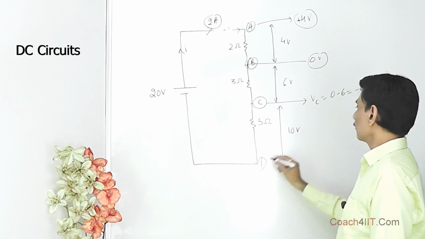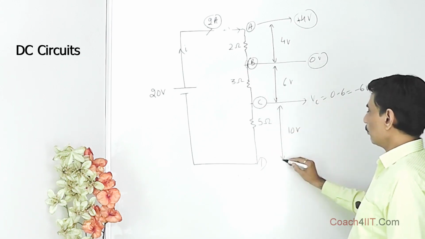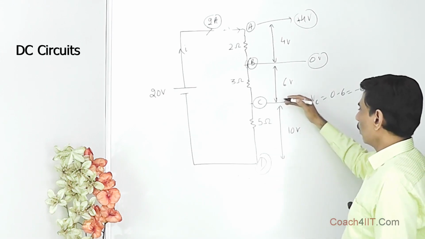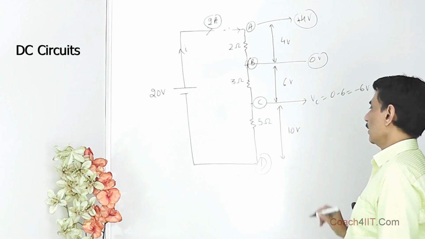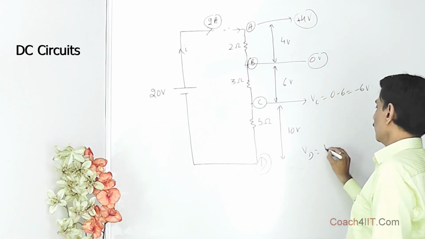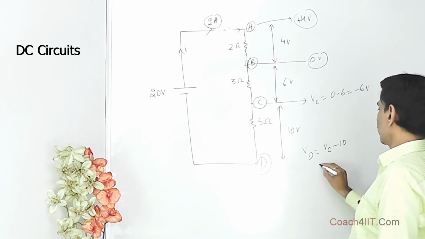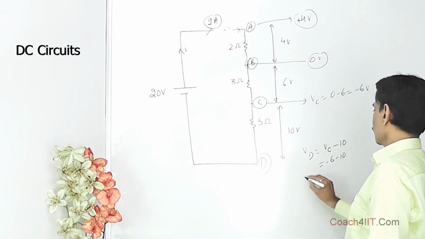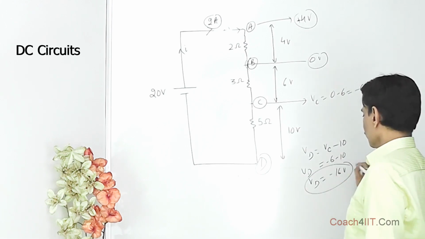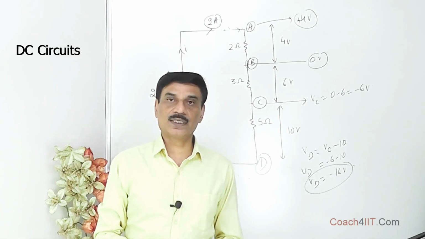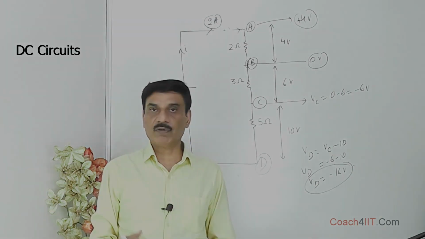Because the conventional current is flowing from here to here, this point D is still 10 volt lower than the absolute potential of C. So VD is equal to VC minus 10. VC is already minus 6, so minus 6 minus 10. So VD is going to be minus 16 volt. So this way, whenever the circuit is earthed somewhere, you can find the absolute potentials of the various points.